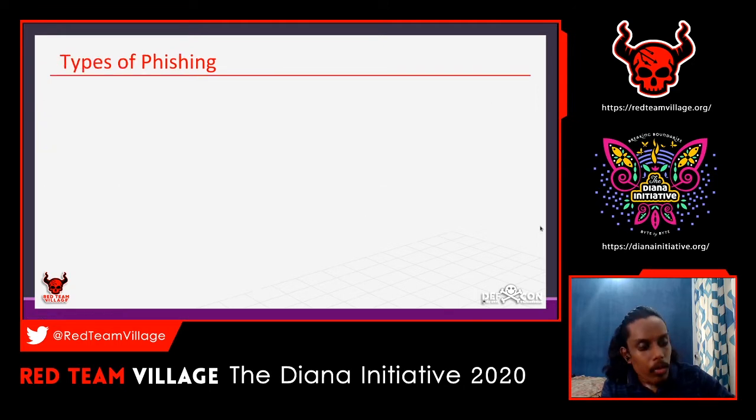So move to the next part. What are the types of phishing? There are multiple types of phishing. As I said before, there is spear phishing.